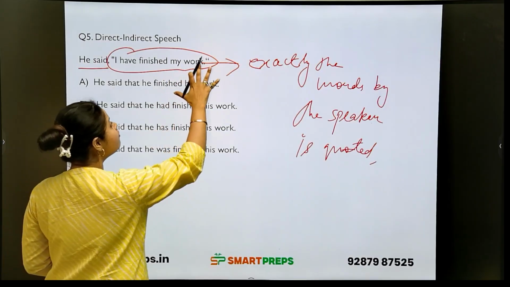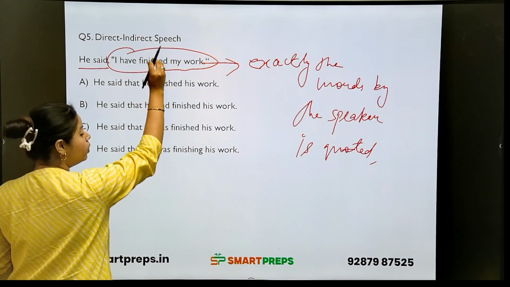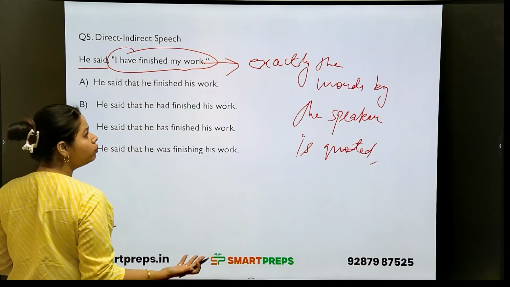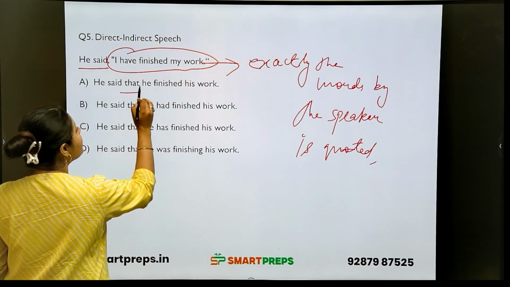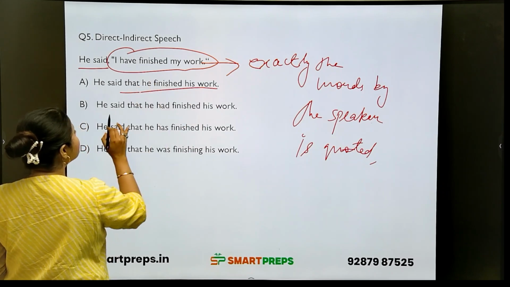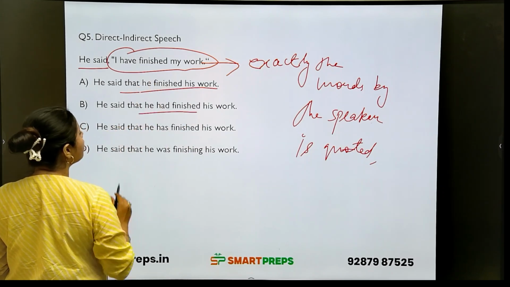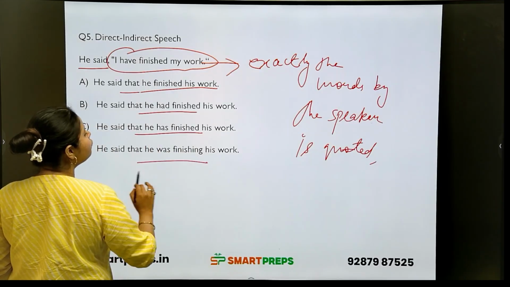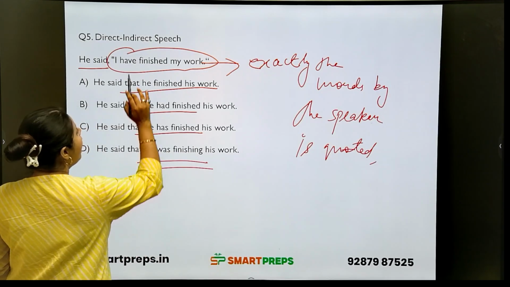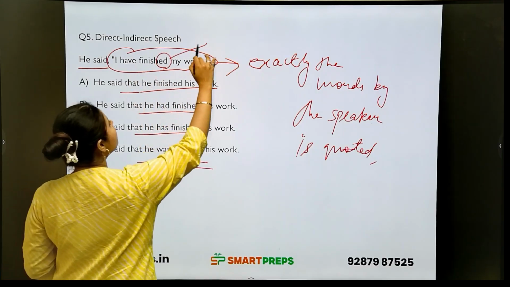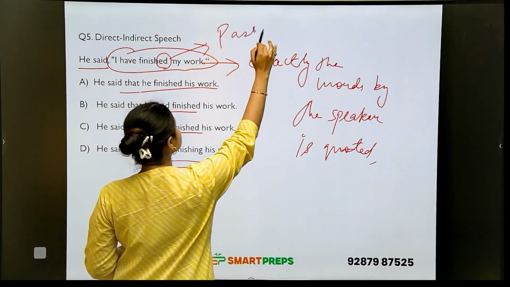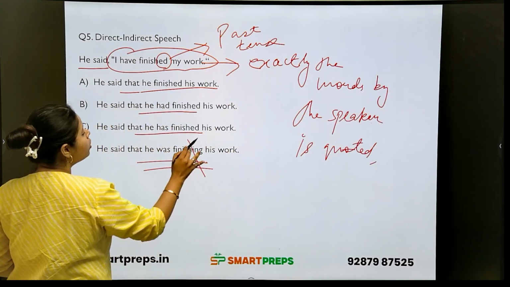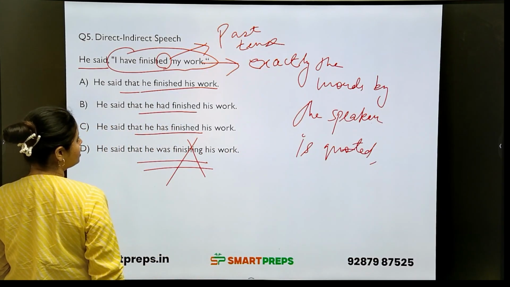Now, whenever we are quoting the exact words and then transferring this direct speech to indirect speech, how do we do that? He said that he finished his work. He said that he had finished his work. He said that he has finished his work. He said that he was finishing his work. And here it is already given in past tense, so we cannot put past continuous tense.